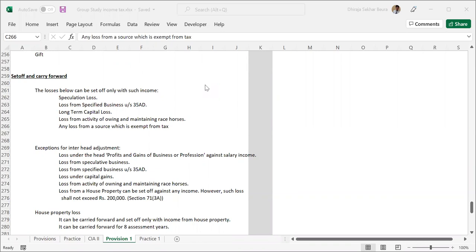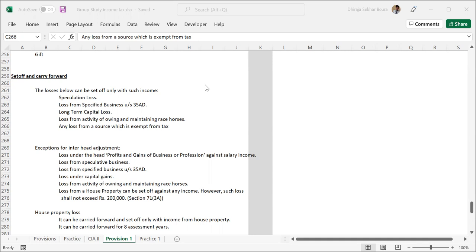Similarly, one additional thing is, loss from a house property can be set off against any income. However, such loss shall not exceed 2 lakhs. Now, only two extra from the above category: one is your PGBP loss, business loss cannot be adjusted against salary income. House property loss can be adjusted against other incomes, but only till 2 lakhs.